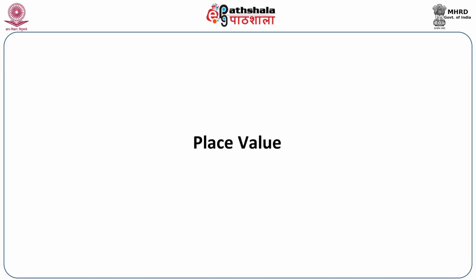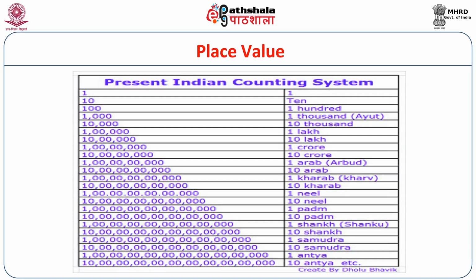It is also a place value system where 1 is unit, 10 is expressed by 1 and 0, 100 is expressed by 1 and 2 zeros, 1000 is expressed by 1 and 3 zeros, and similarly you can express any number by adding zeros.